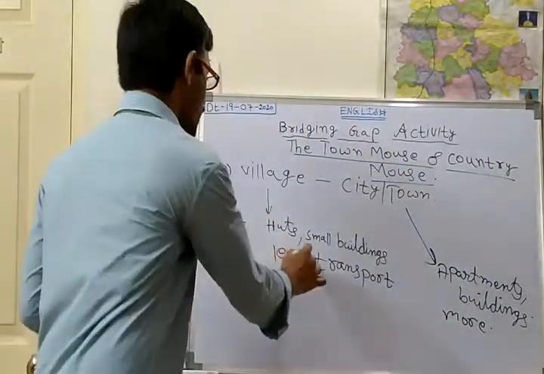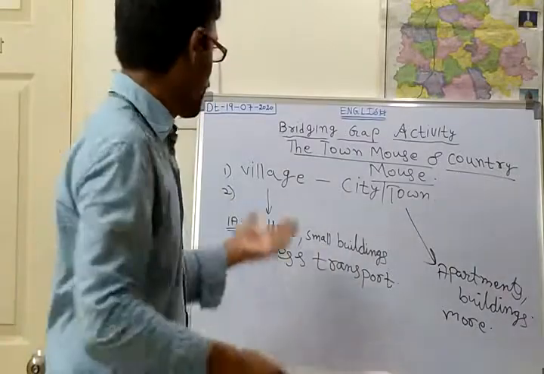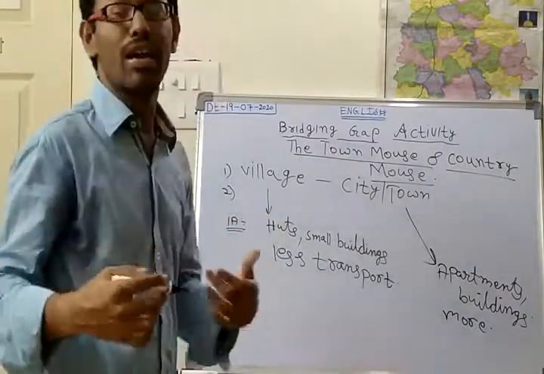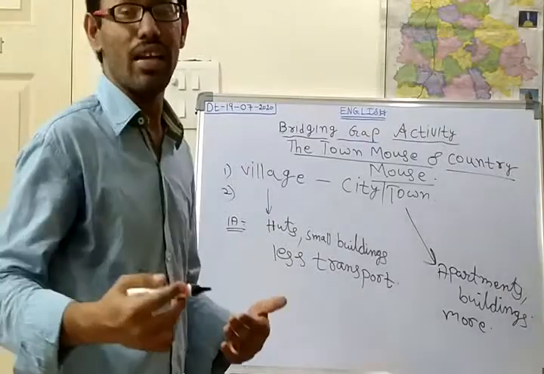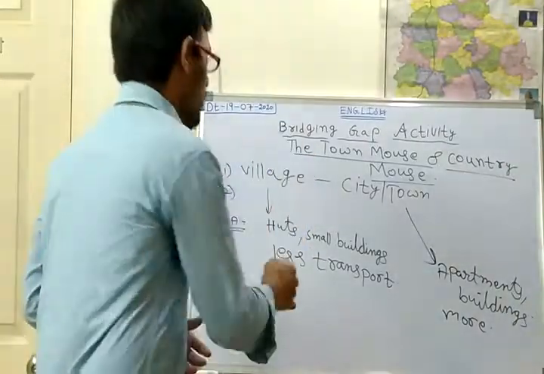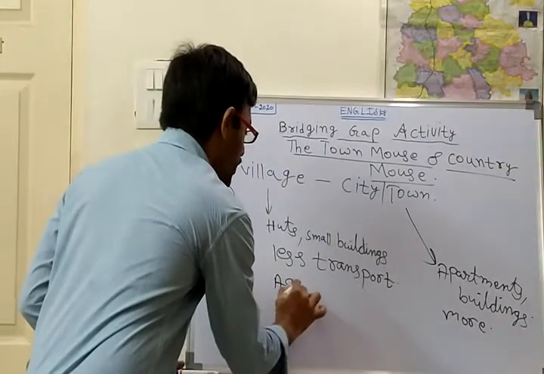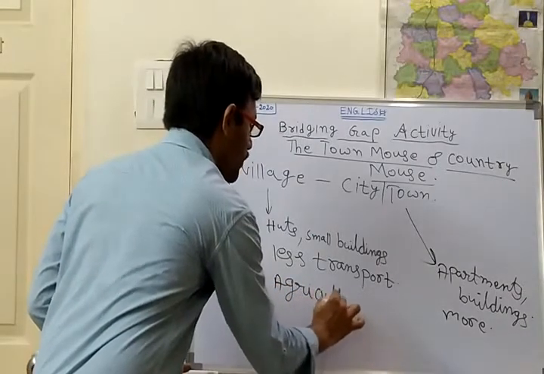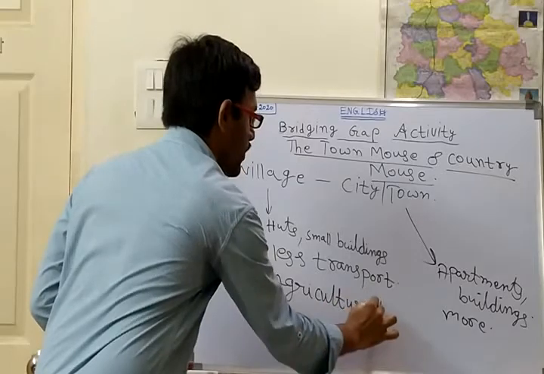Like that again, if we want to see them, in the villages there will be agricultural lands where we get rice, wheat, jowar, bajra, all those things. Agricultural lands will be there in the villages.